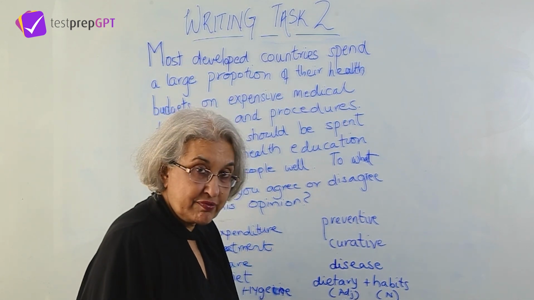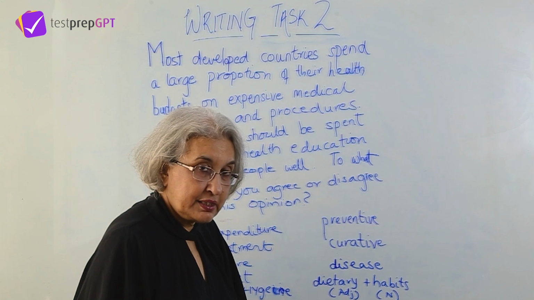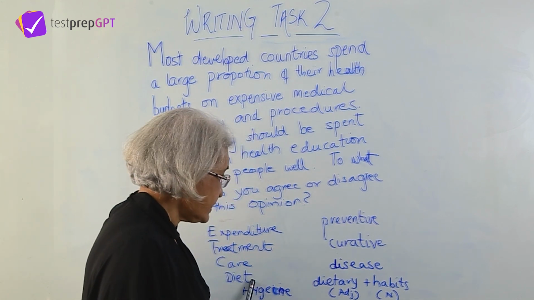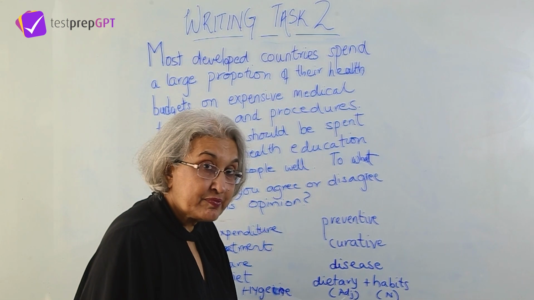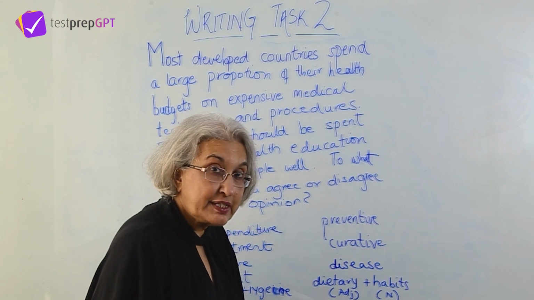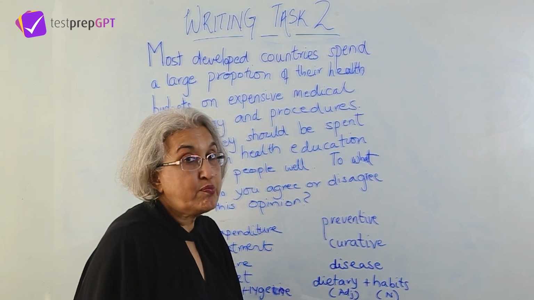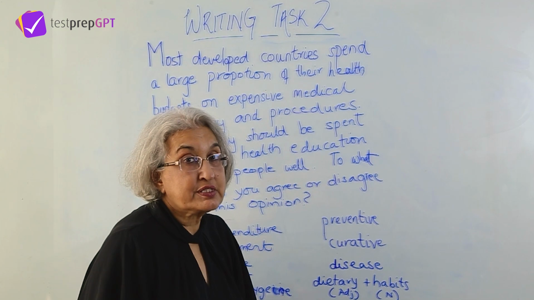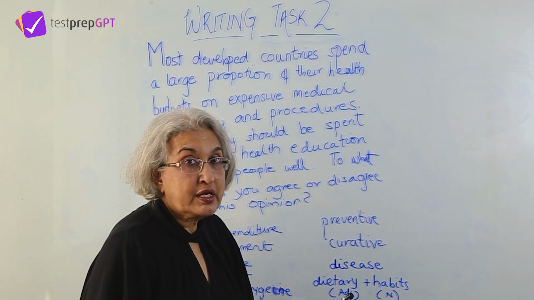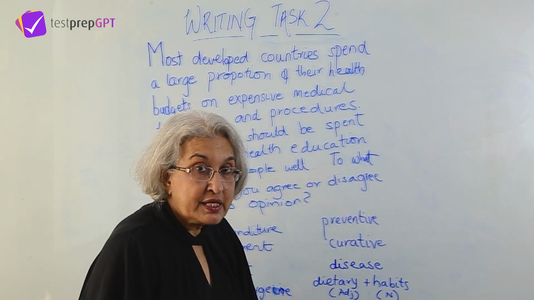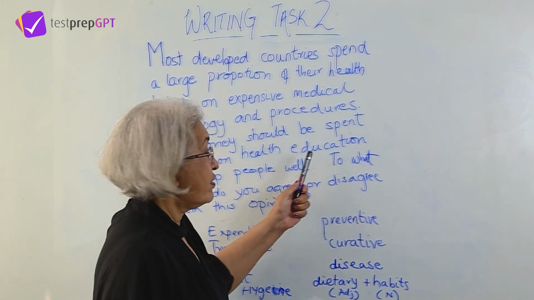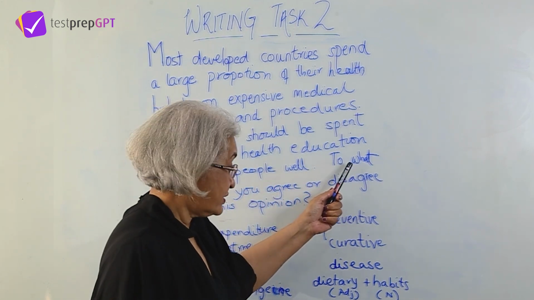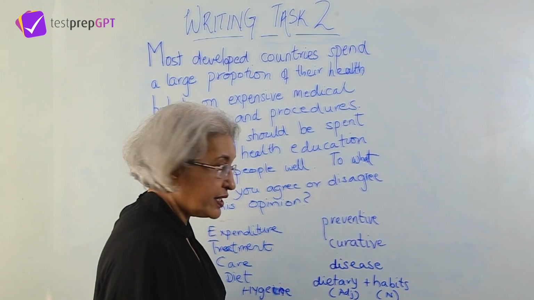Dietary is an adjective, habits is a noun. So from diet, we have dietary, we have dietitian, the person who looks after the diet. So from one word you can make many words: diet, dietary, dietary habits, dietitian. All those are important for discussing this second part of the topic.